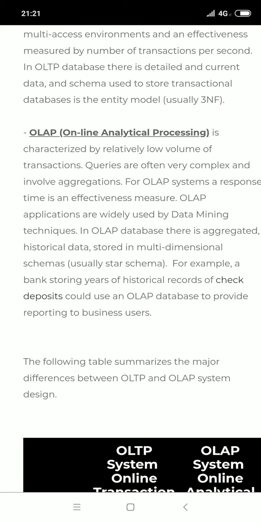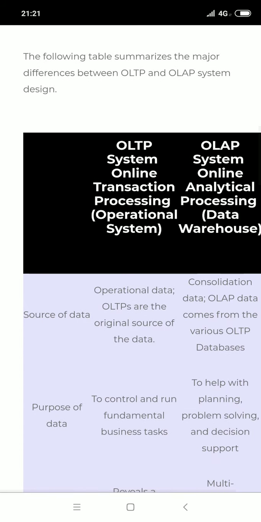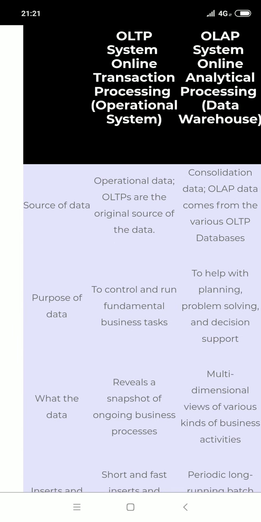Here we will see the difference between OLTP and OLAP in tabular form. First, in terms of source of data, in OLTP it is operational data; OLTP is the original source of the data, while in OLAP the data is consolidated, and OLAP data comes from the various OLTP databases.